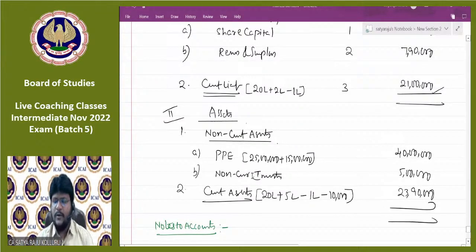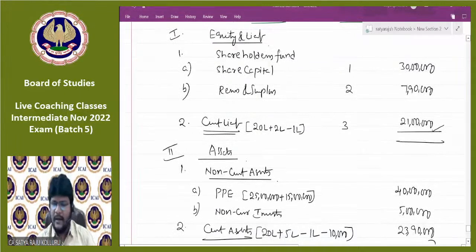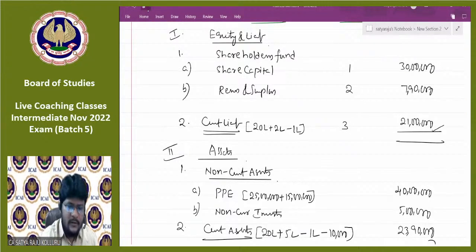Then can you please tell me the totals of the balance sheet? Has it got tallied? What are the totals of the balance sheet? Is it 58 lakh 90,000, guys? Totals, nobody is telling.